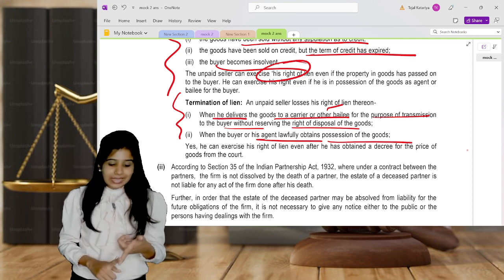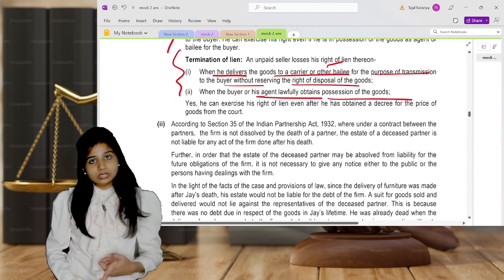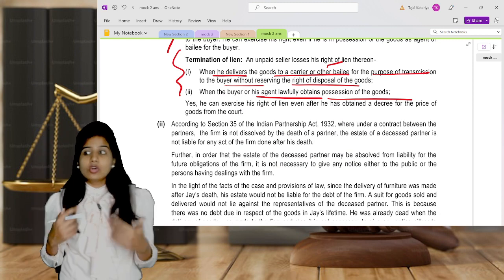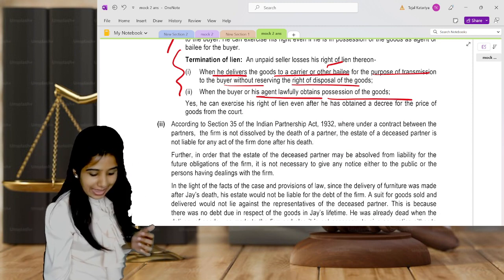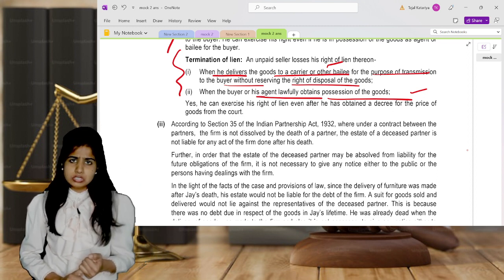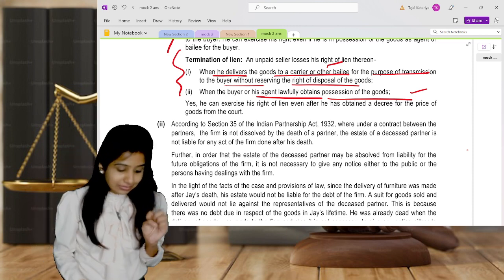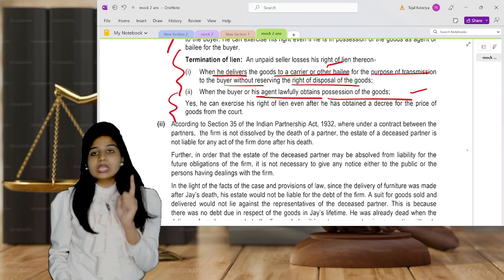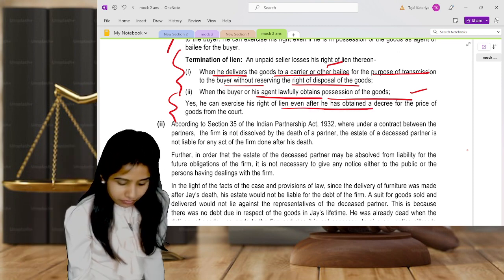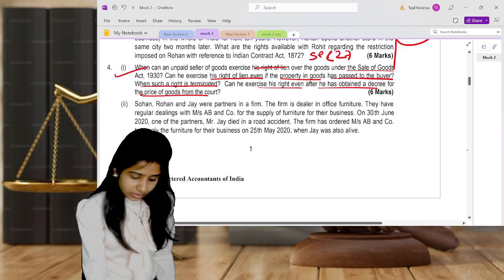So first of all, he can exercise, but only in these three situations. Secondly, if he has not reserved his right of disposal according to section 25 and he has already given the property to the carrier or bailee, or he must have given it to the buyer or to his agent, then his right of lien terminates. And the third and very important, even if he is getting the decree from a court, still he can exercise his right of lien. So these are the three answers to these three questions.